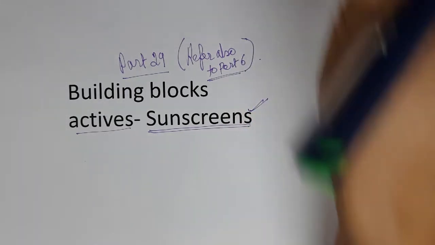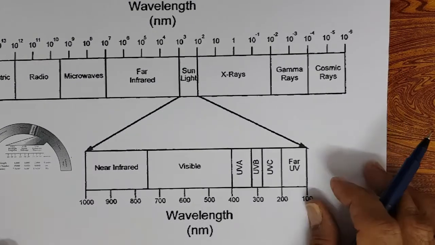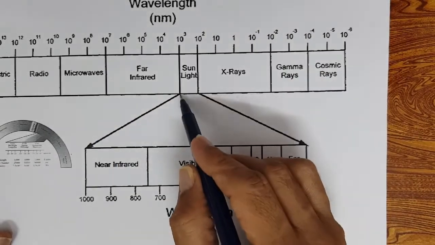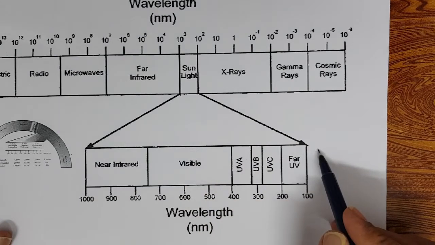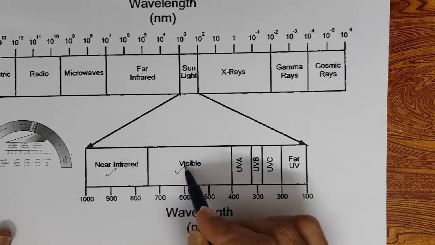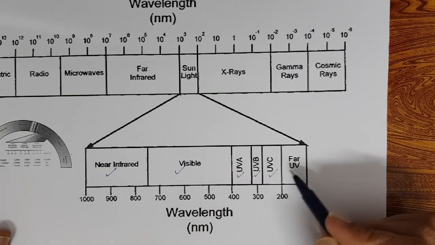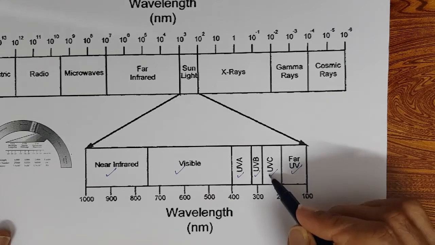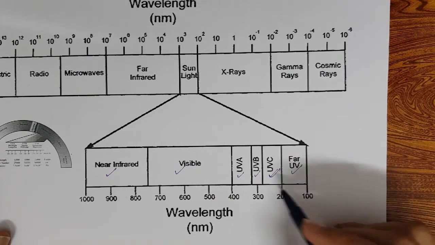Very fast. We discussed the UV spectrum and the spectrum of sunlight. In the spectrum of sunlight we have near infrared, visible, UVA, UVB, UVC and far UV. This is the wavelength. UVC does not reach the earth.